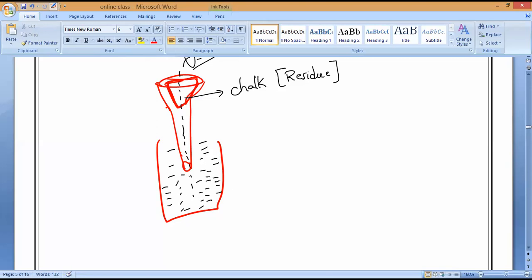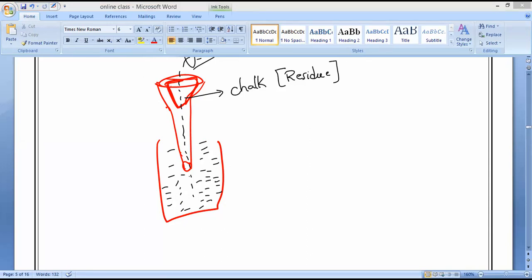Yes, sir. We can say, if you pass the suspension through the filter paper, will it leave residue or not? That is my question. Anybody? If a solution is passed through filter paper, will it leave some residue or not? That is what my question is.